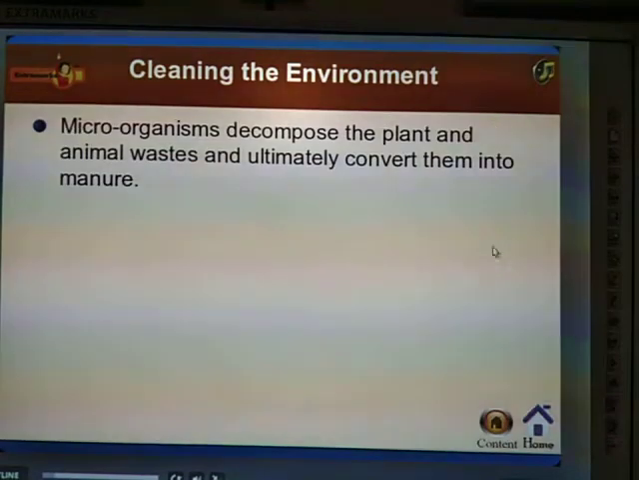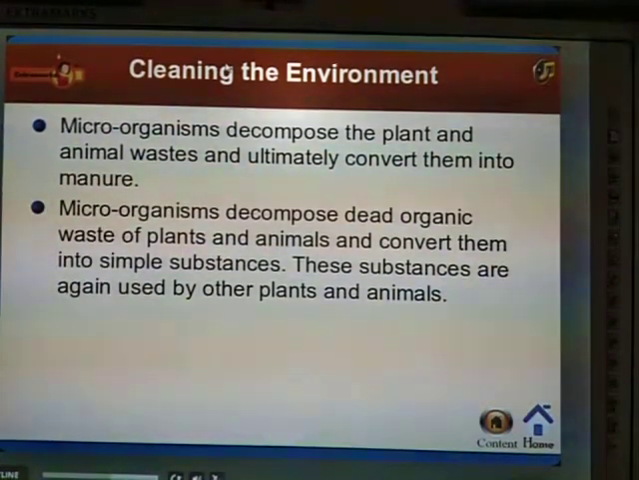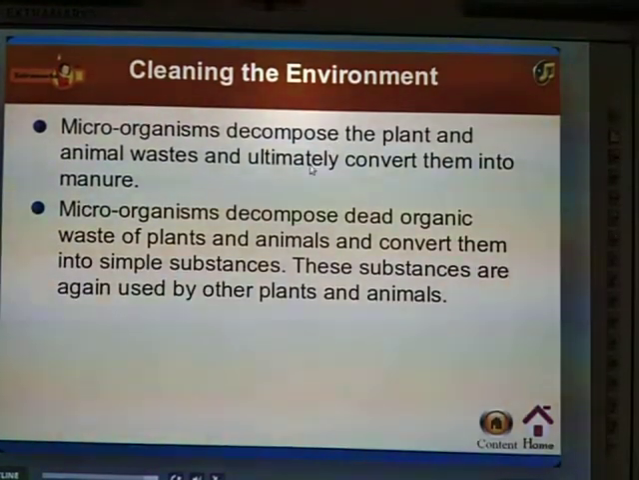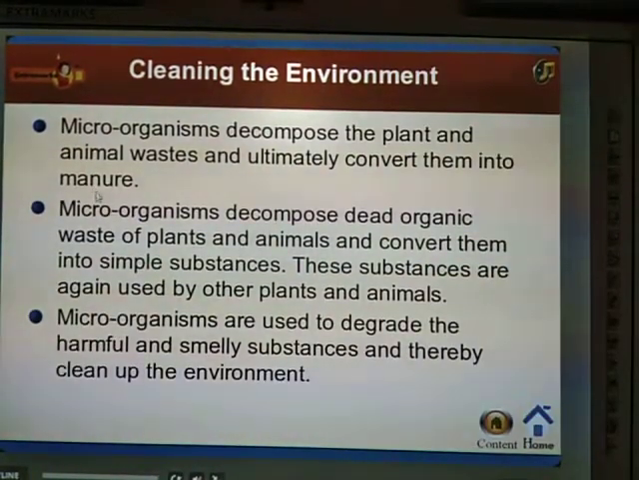Next, cleaning the environment. You know that microorganisms have the capacity to decompose dead and decaying organisms, the plant and animal waste, and ultimately convert them into manure. These are also environmental friends. Microorganisms decompose dead organic waste of plants and animals and convert it into simpler substances, and these substances are again used by other plants and animals.